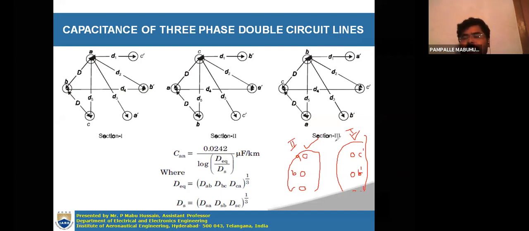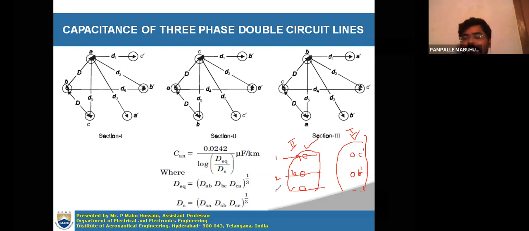Okay, you know what is meant by transposition. Transposition means every conductor will take the positions of all other conductors. Initially conductor A will be in position number 1, B in position number 2, C in position number 3. After L by 3 distance, suppose your transmission line length is L, you have to divide the total length of the transmission line into three sections, each section of length L by 3.